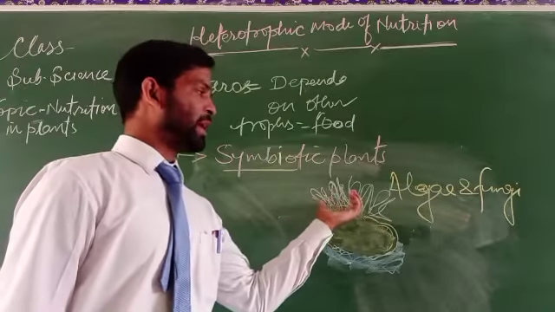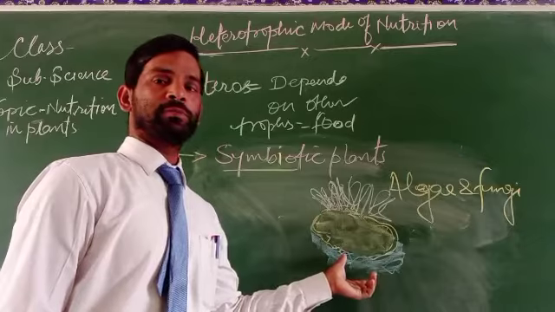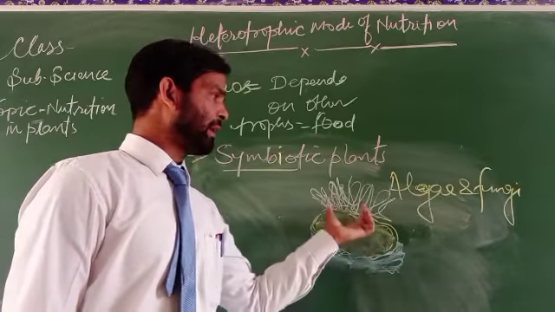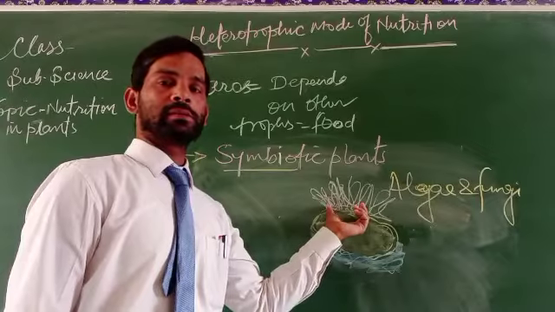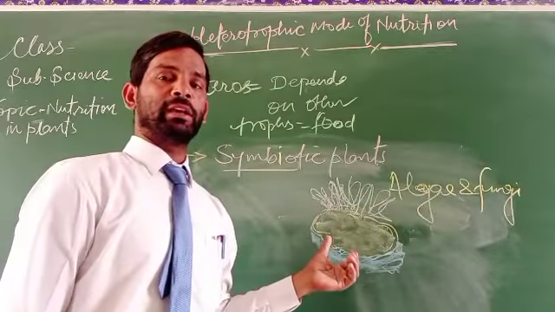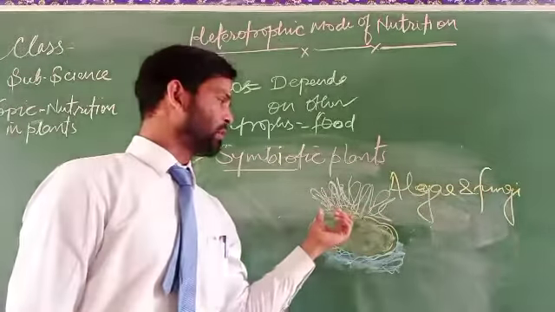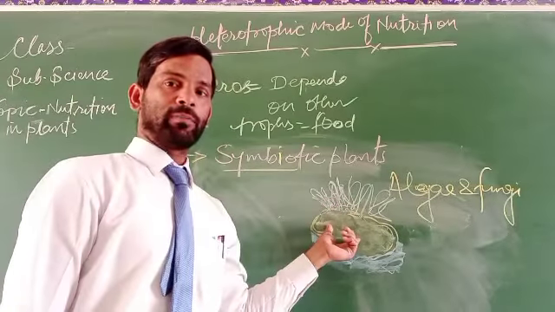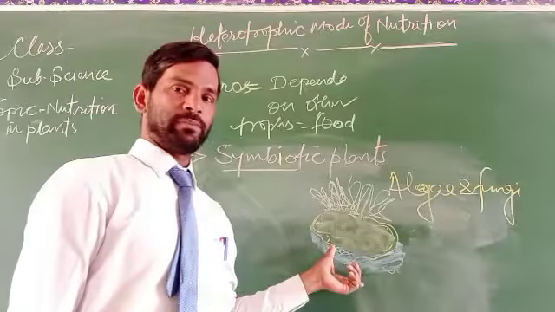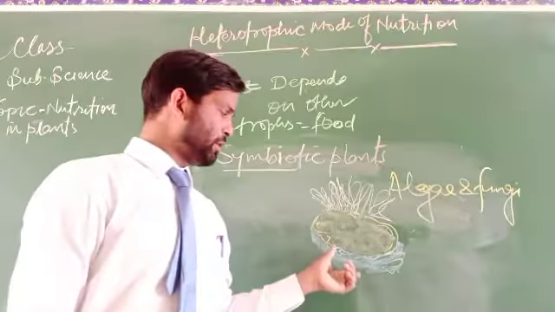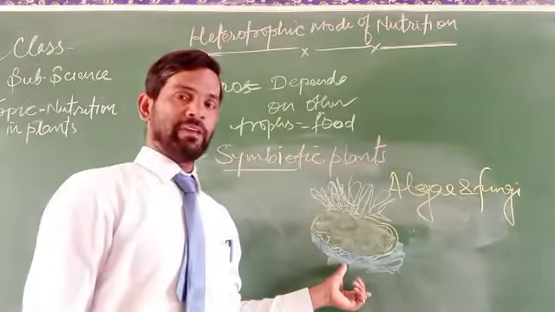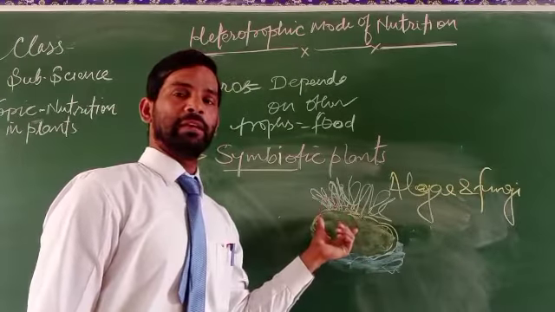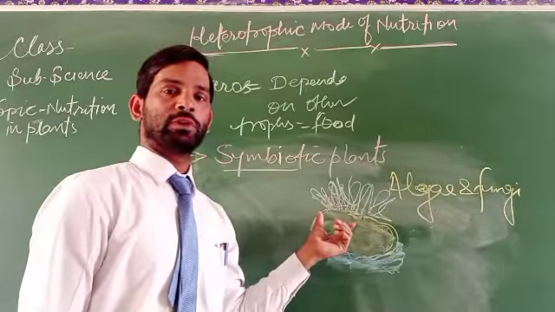The fungi derive water and nutrients from the soil, and the algae obtain their food by photosynthesis but are unable to obtain water and nutrients. So the water and nutrients are derived by the fungi, and the algae are responsible for carrying out photosynthesis.